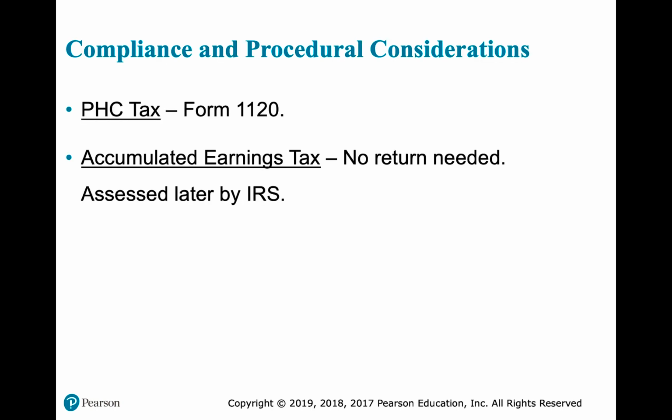And then for the personal holding company tax, if we are a personal holding company, we file Form 1120 just like other corporations, and to that we attach Schedule PH. Schedule PH is going to contain the personal holding company tests. For the accumulated earnings tax, there's no return needed because the accumulated earnings tax is assessed by the IRS after an audit.